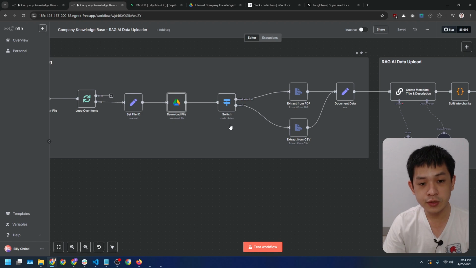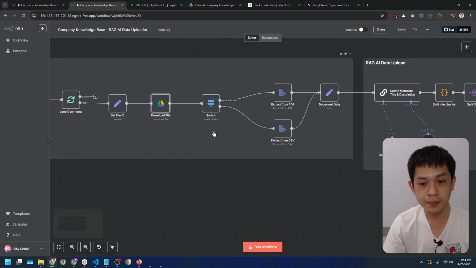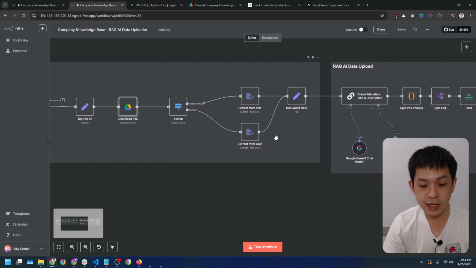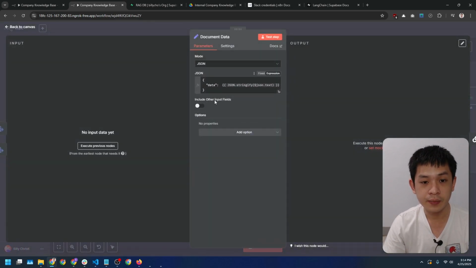Then there's a switch node to check the file type. If it's PDF, then we extract the text using the extract from PDF node. If it's CSV, we use the extract from CSV node. The extracted text becomes the body of our documents for the VectorDB here.